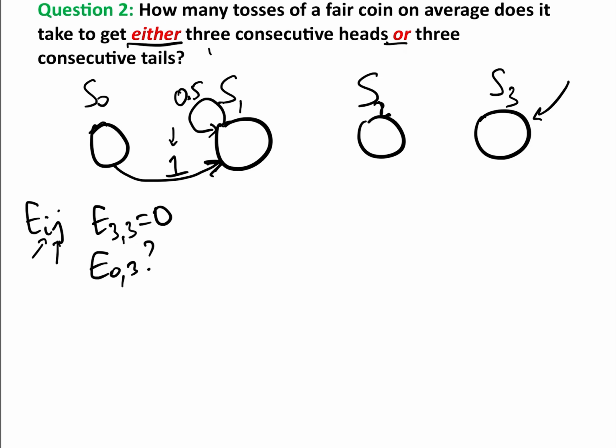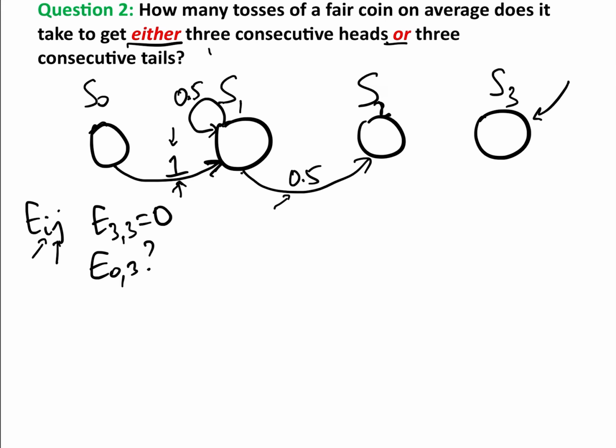Basically, with a 50% chance, we get the same coin toss that we got in the first toss, and we go into S2. So if we got a tail in the first one and a tail in the second one, we're now on a streak of 2. If we got a head on the first one and a head on the second one, we're now on a streak of 2. Okay, so that's basically what happens in S1.